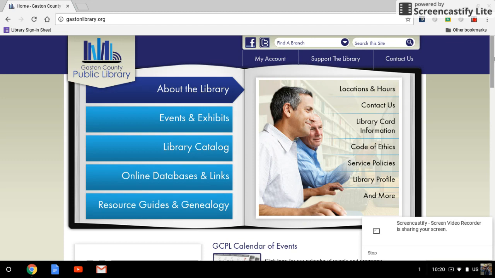So before we get started, I really want to remind everyone that the way that you're going to access Gaston County Public Library's ebooks is using your WOW card number, or if you have a public library card. So your WOW card number, there were sheets that were sent home through your advisory that gave you directions on how you are to create your WOW card number. And this 14-digit number is going to give you access to all the resources that Gaston County Public Library has for kids.